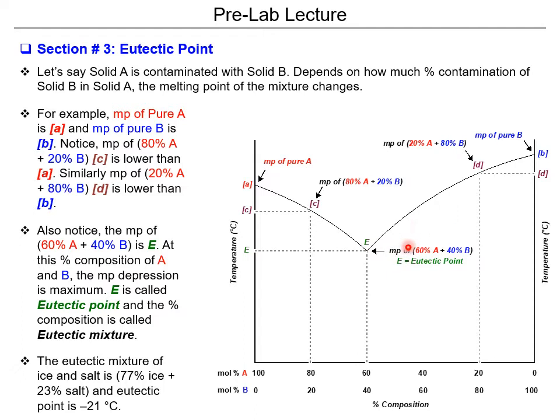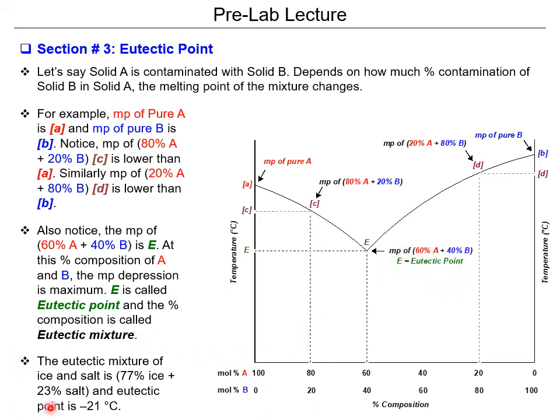It doesn't have to be 50% each compound. Just know that it's the lowest temperature from each of the pure compounds, right? Also notice that the melting point is E. That's E, the eutectic point. At this percent composition of A and B, the melting point depression is at its maximum. At this point, this mixture is the eutectic mixture.